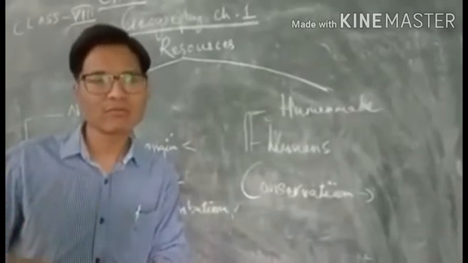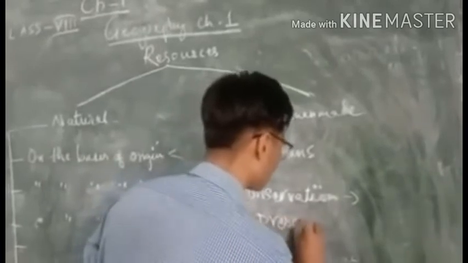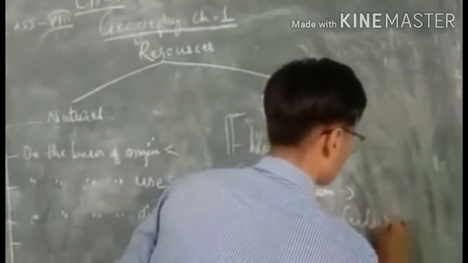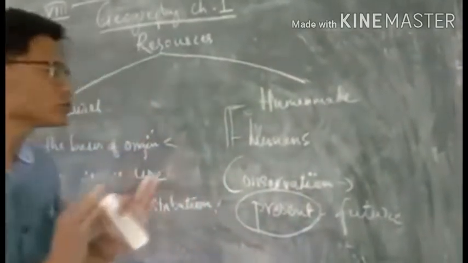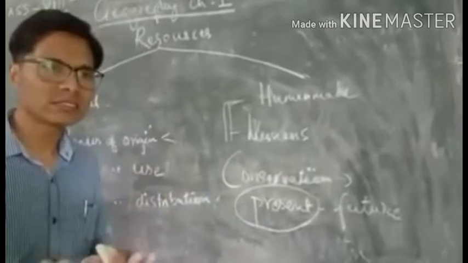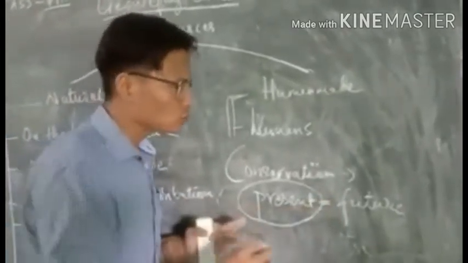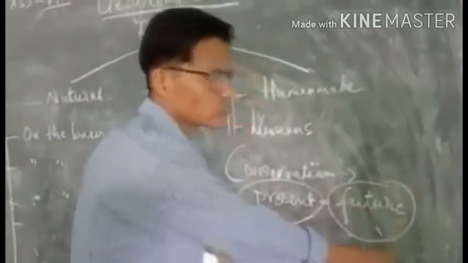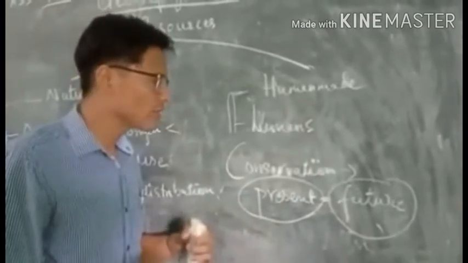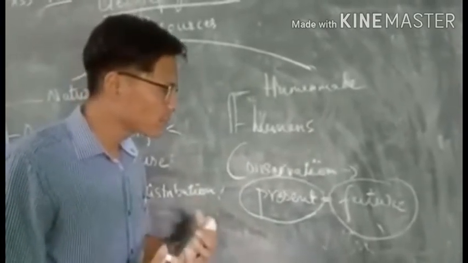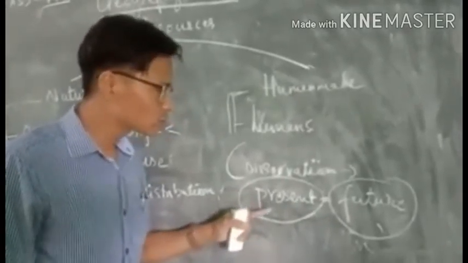What is sustainable development? We are using resources at the present, so we have to use those resources in a manner so that resources are also available for the future generation. We have to use them properly, in the proper manner, in the proper volume, in a very equitable manner, and these resources must not